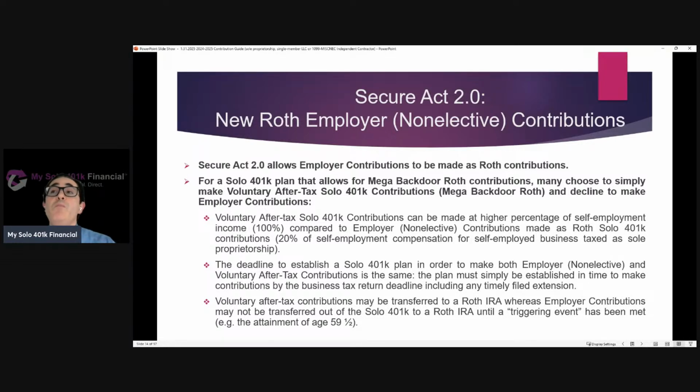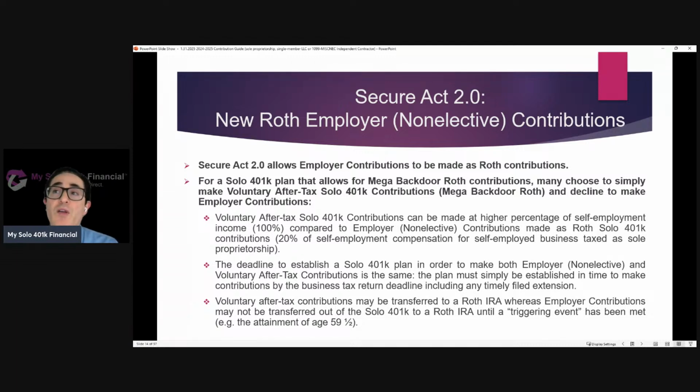So what do I mean by that? Well, remember, the employer contribution limit is a percentage of your self-employment compensation. So for a business taxed as a sole proprietorship or a single member LLC or an independent contractor with the income reported on Schedule C of the 1040, that employer contribution limit is 20% of their self-employment compensation. So they have to have self-employment compensation equal to 5 times the amount of the employer contribution that they want to make.